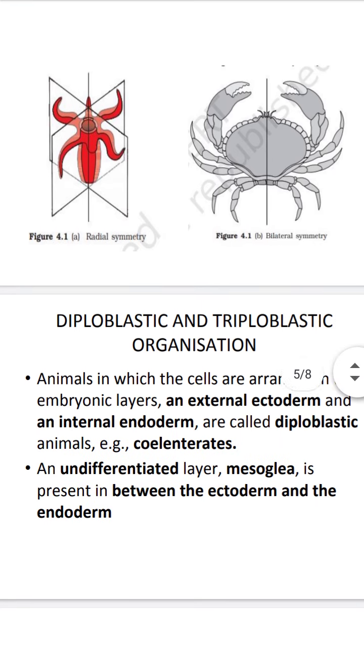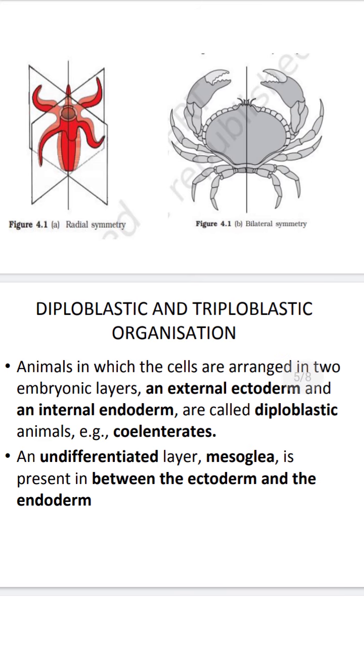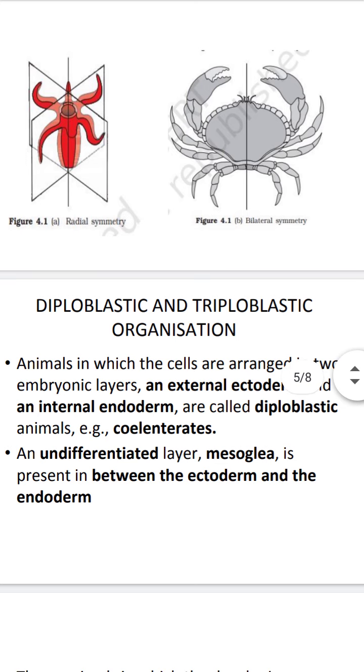Next one, diploblastic and triploblastic organization. Animals in which the cells are arranged in two embryonic layers. Here diploblastic means simply two germ layers, and triploblastic means three germ layers. Every organism except the first phylum, that is Porifera, has germ layers. These germ layers are of two types: the first is diploblastic and the second is triploblastic.